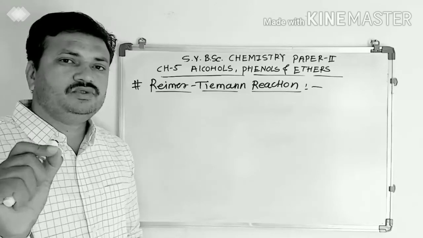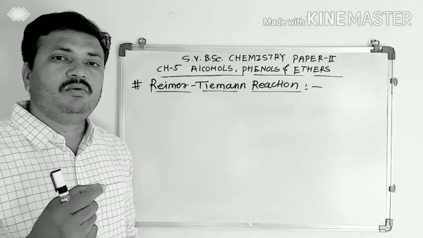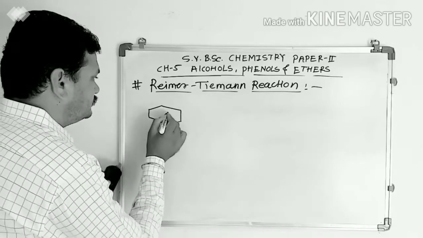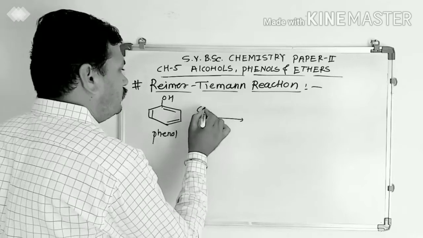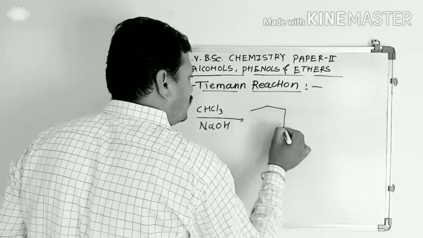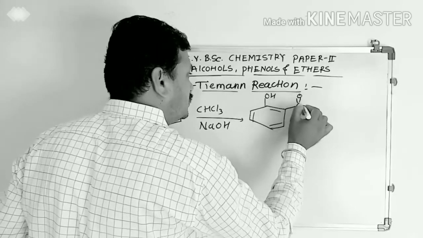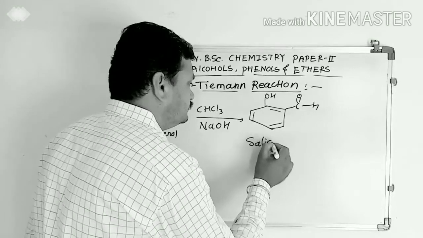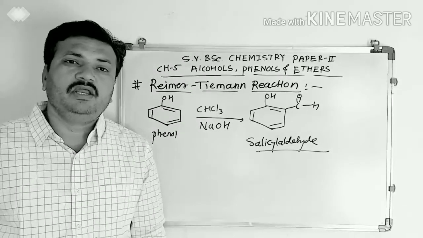The aldehyde CHO group gets attached to the ortho position with respect to the OH group on the ring, and salicylaldehyde forms. When phenol is treated with chloroform CHCl3 in basic medium, that means in the presence of sodium hydroxide, an aldehyde functional group CHO is introduced at the ortho position with respect to the OH group, forming salicylaldehyde. This reaction is known as the Reimer-Tiemann reaction.